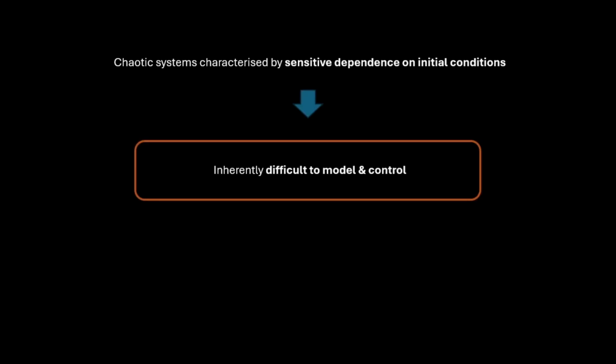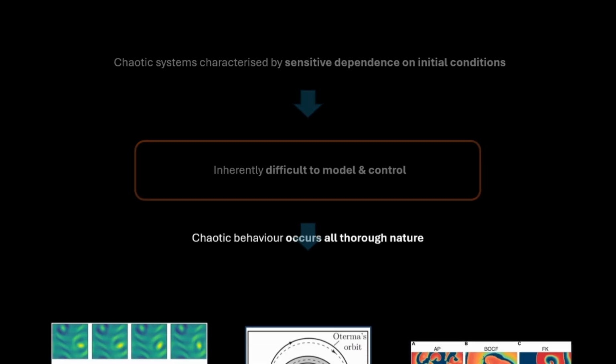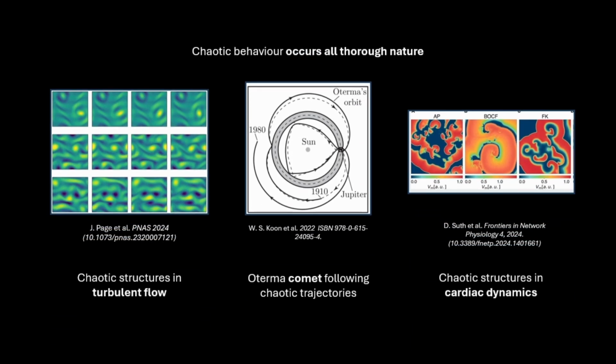Chaotic systems are characterized by their sensitive dependence on initial conditions, which makes them inherently difficult to model and control. However, chaotic systems appear all throughout nature on many different scales. Recent studies have shown underlying chaotic structures in turbulent flow, the orbits of comets, and the dynamics of the heart.